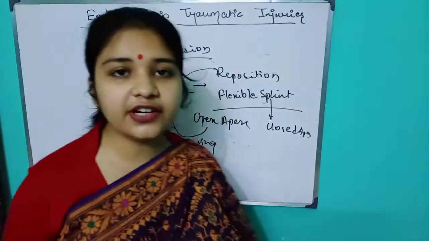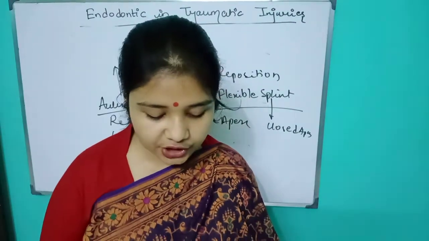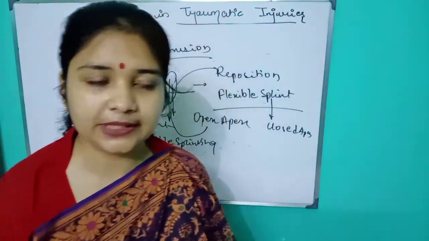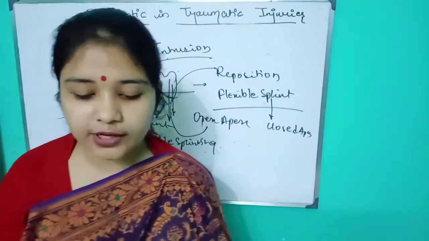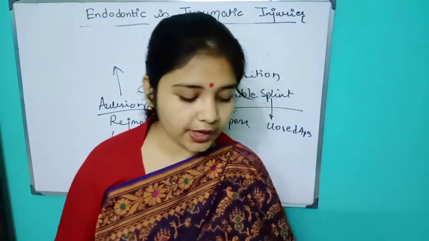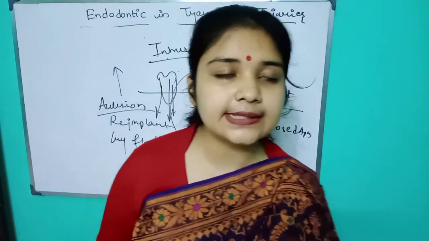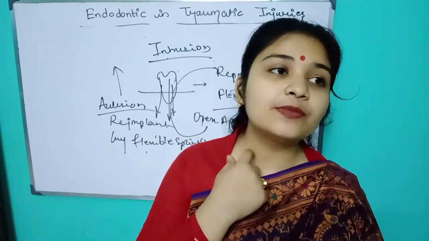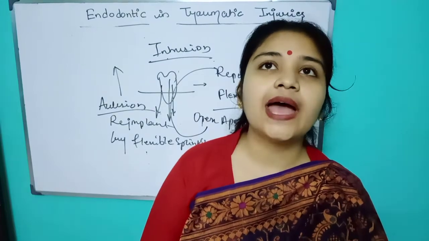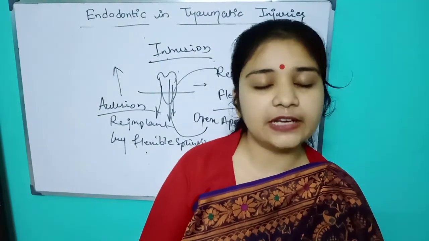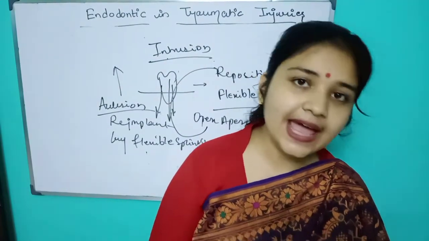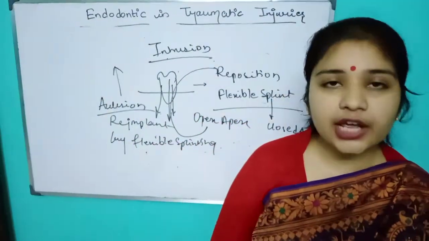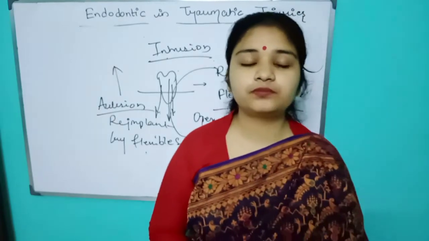Okay, so whatever the condition, whatever the situation, at that time you have to decide what we have to do and what not to do. Other than that, in some cases we also do apexification and apexogenesis. Sometimes we do pulpotomy, and sometimes if needed we also do your RCT. These are all the cases where we can do splinting, where we can re-erupt the teeth, right?